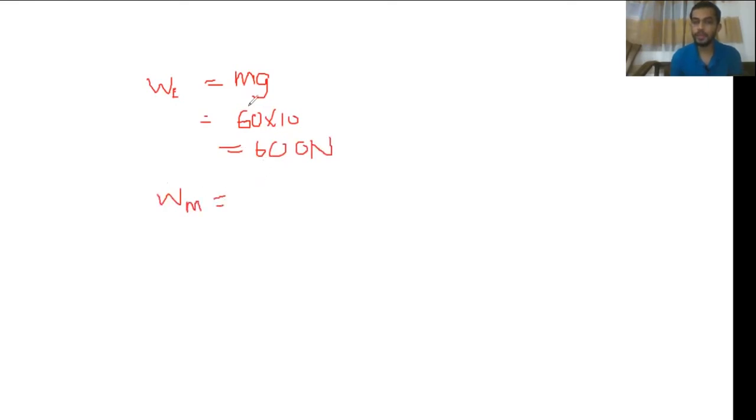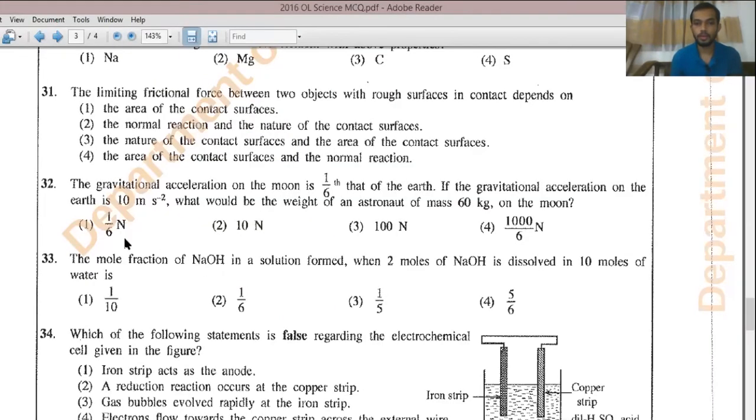Weight on the moon will be 1/6 of that on Earth. That means 600 into 1/6. Right? So 6 will be simplified. You get the answer as 100 newtons. So the answer should be 100 newtons, the third one.